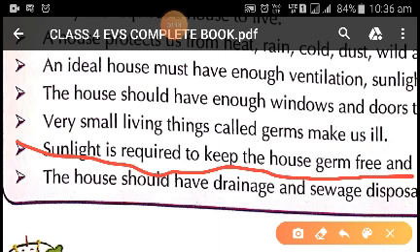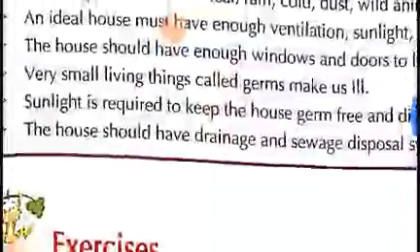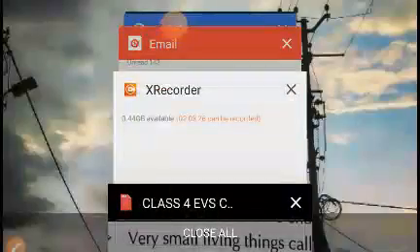As we know, germs mostly germinate in moist areas and also in dirty areas. So if we are able to keep our house dry, there will be less chances of germination of these germs. And sunlight also helps disinfect our house.